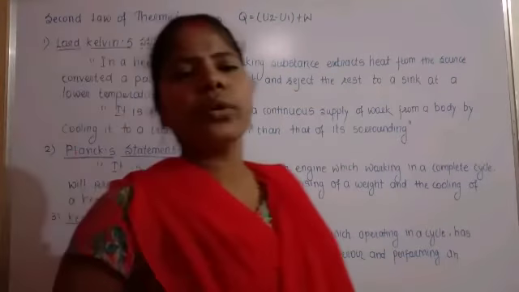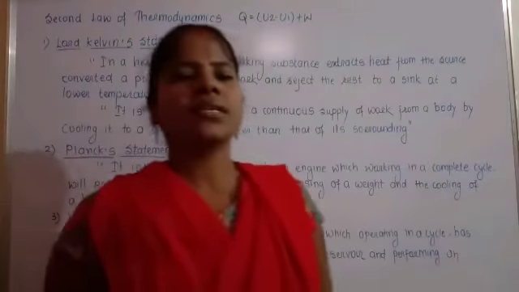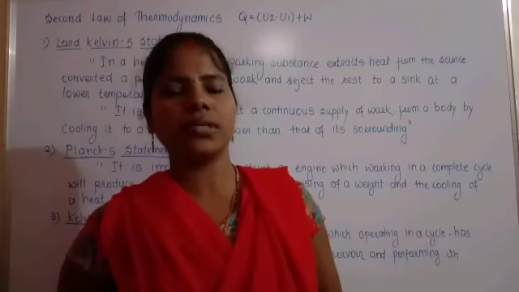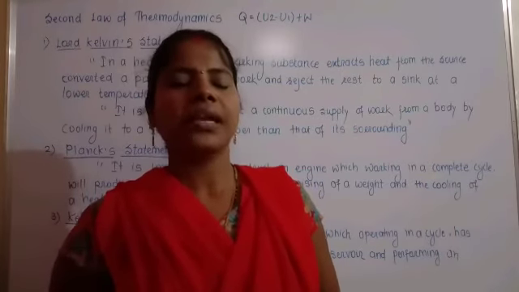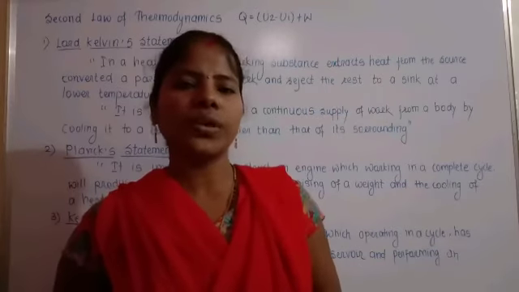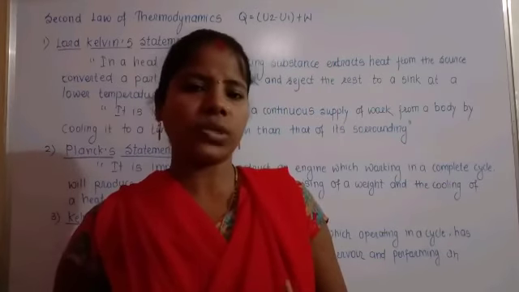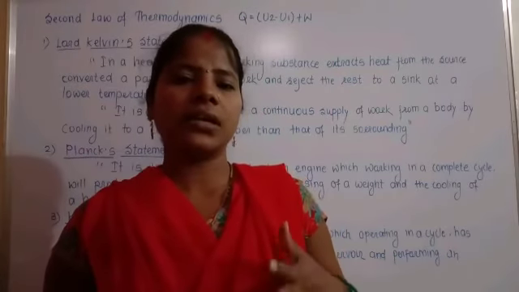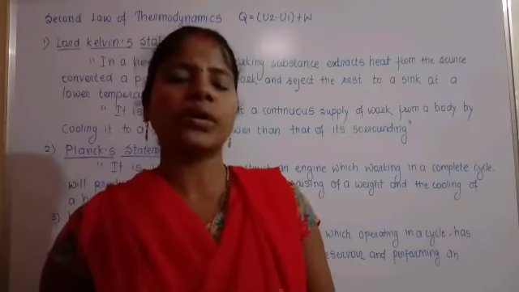That means there is no machine which has an efficiency of 100%; some part of the heat is rejected to the sink. That means there is no exact work done. Of the amount of heat absorbed from the source or reservoir, 100% is not used to perform work.